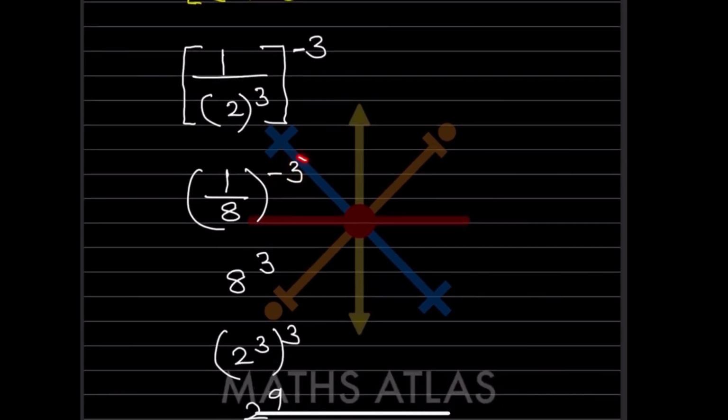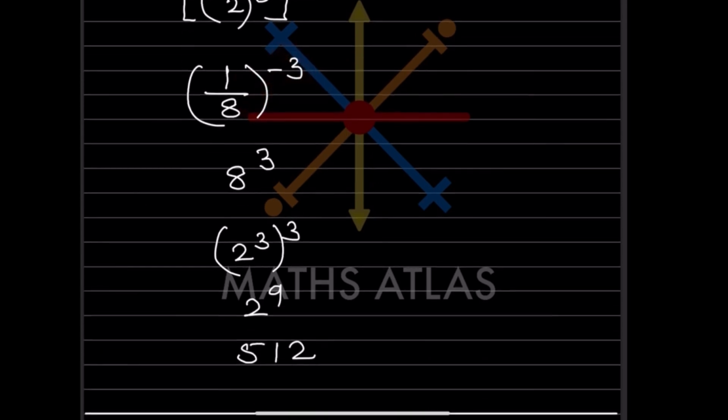Now see here, we have to make the exponent positive. So this is going to get flipped over. That will be 8 cube. And this 8 we can also write as 2 cube. And this 3 will be the exponent here. Now we are going to multiply these exponents because you know the formula: a raised to m, raised to n, is a raised to mn. So 2 raised to 9. 2 raised to 9 means you multiply 2 nine times. You can multiply and see, you get the answer 512.